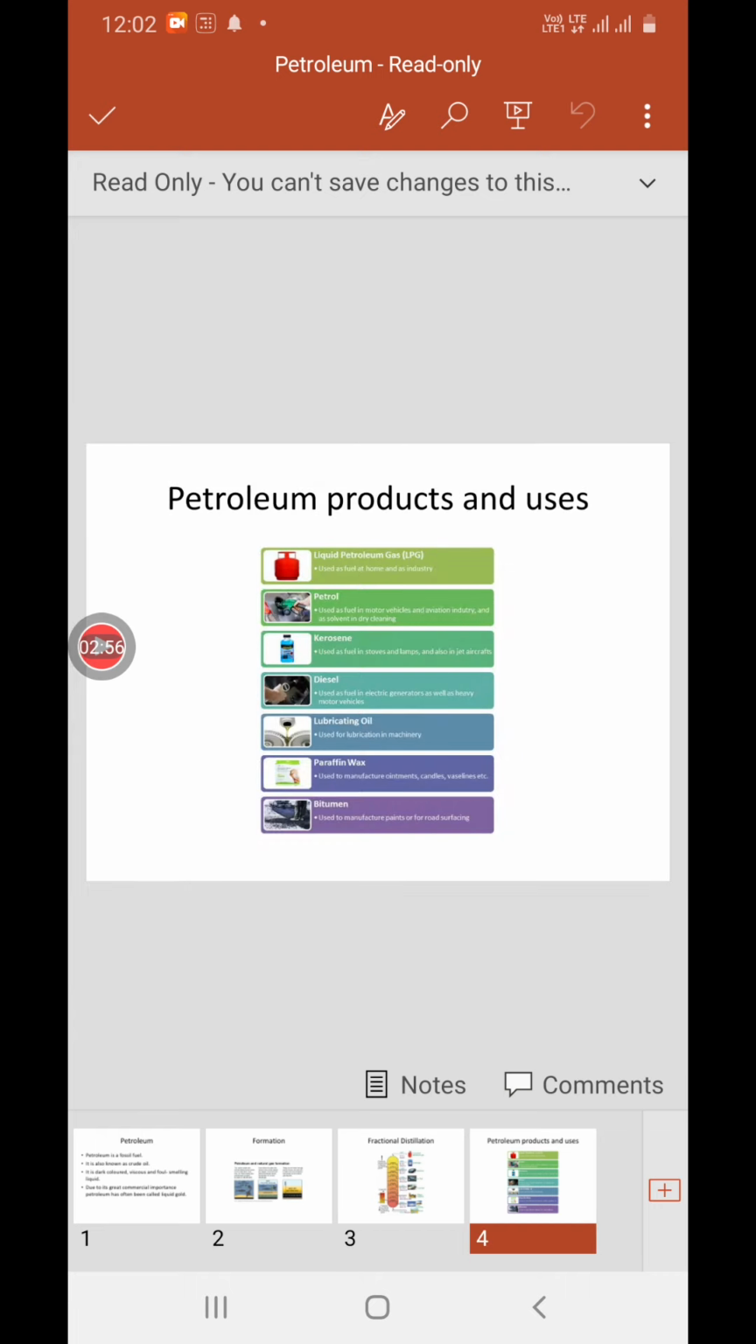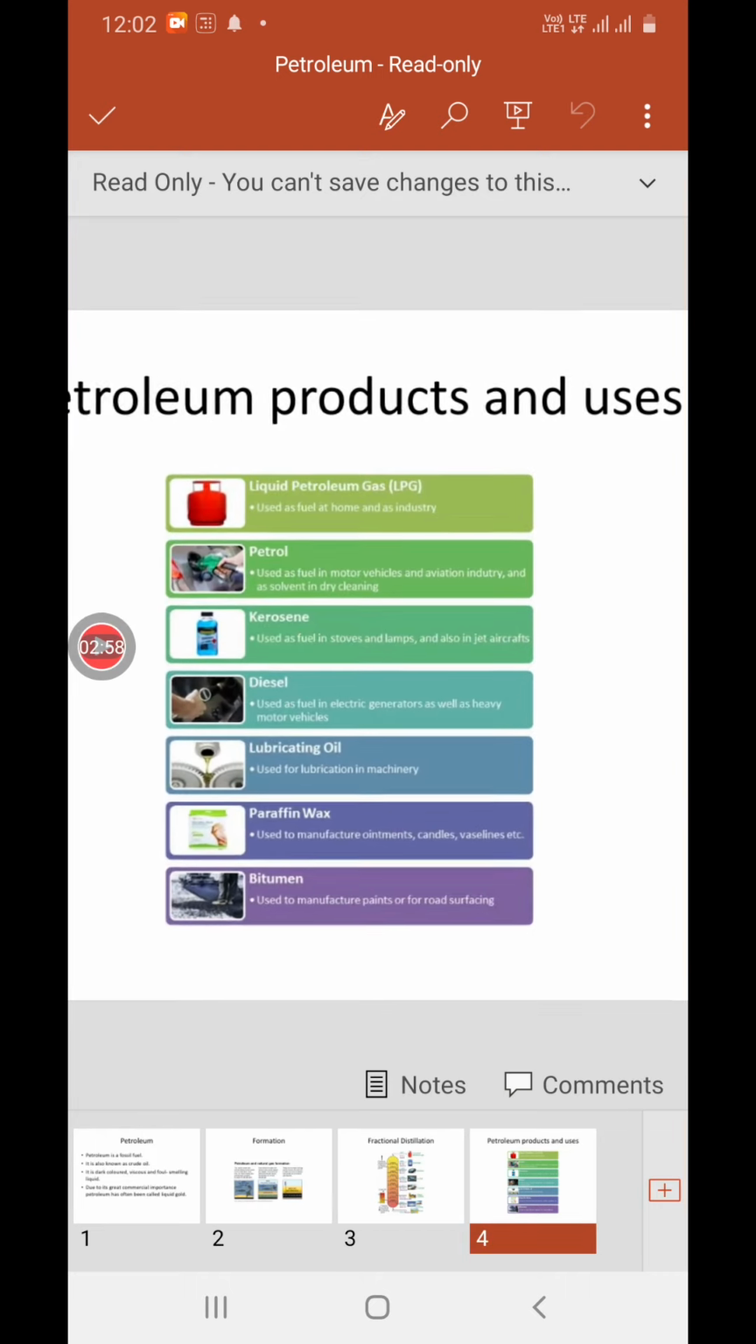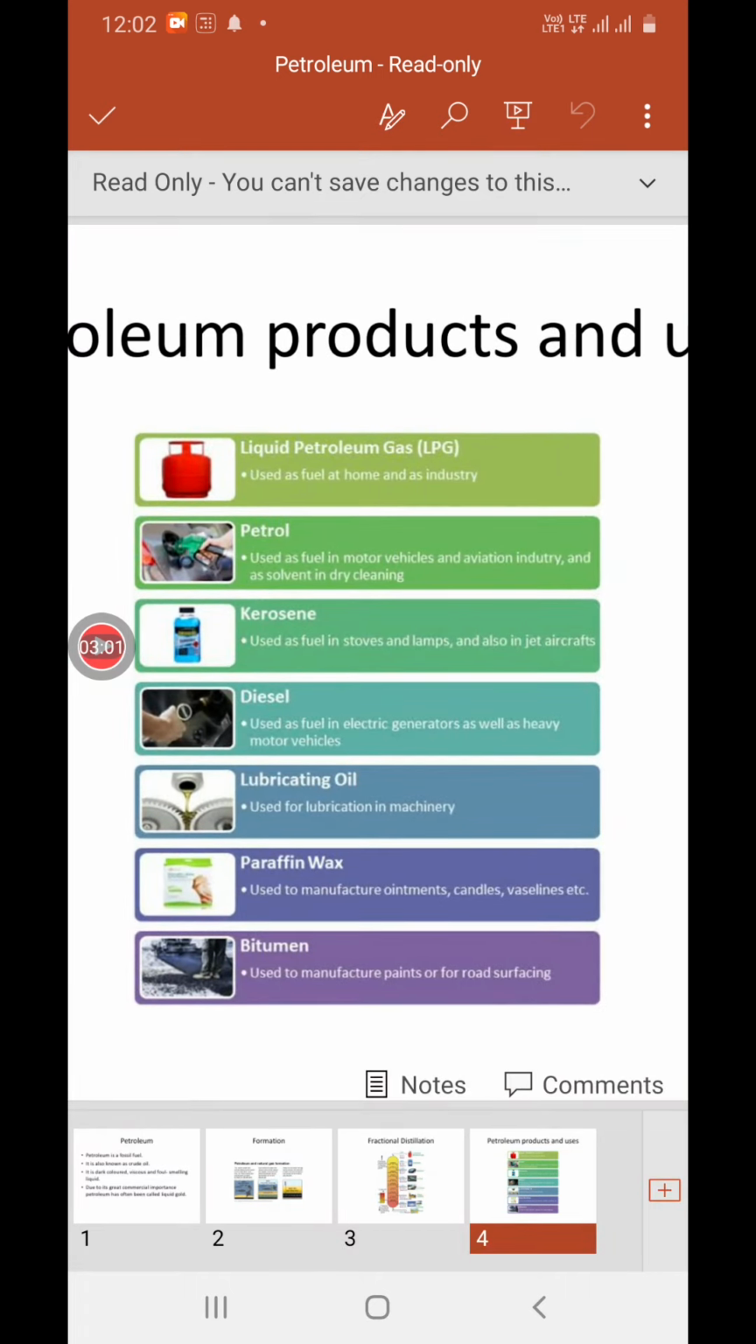The next is uses of petroleum products. First is LPG, liquefied petroleum gas. We use this gas as fuel at home, and we also use the same gas in different industries. Then the second one is petrol. Petrol is used in motor vehicles, and we also use it as a solvent for dry cleaning. Kerosene oil we use in lamps, stoves, and as a fuel in jet aircraft.